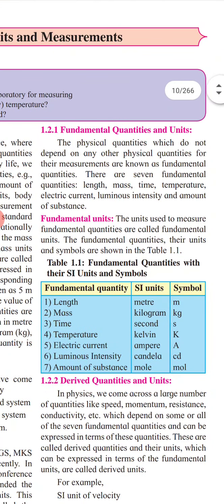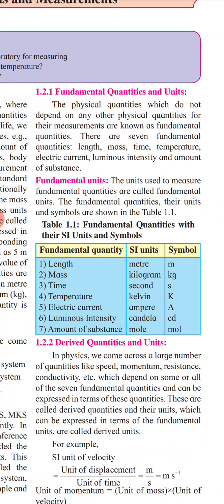Now, fundamental quantities and units. The physical quantities which do not depend on any other physical quantities for their measurement are known as fundamental quantities. There are 7 fundamental quantities: length, mass, time, temperature, electric current, luminous intensity, and amount of substance. In total there are 7 fundamental quantities, and in this way, 7 fundamental units. The units used to measure fundamental quantities are called fundamental units.